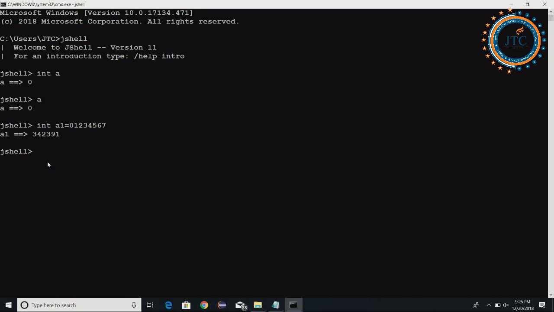In the next case, I am writing a few more things here. int a2 is equal to, I am writing 01234, something, I am writing 8 here. Now you see the output, see the error here. Which one do you feel is easier: the previous format we were writing, or this particular format where we get instant outputs and instant messages?